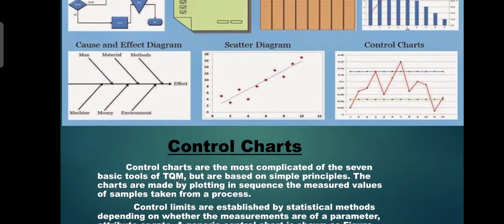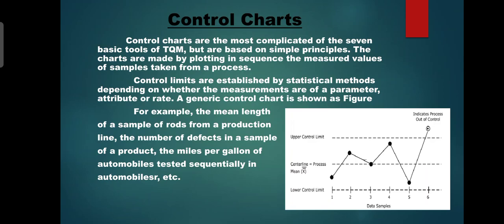Next we can see the control chart. The control chart is one of the most complicated of the 7 basic tools. This chart is prepared by plotting in sequence the measured values of samples taken from the process. These control charts are established using statistical methods, depending on whether the measurements are of parameters, attributes or rates. A generic control chart is shown in the figure.